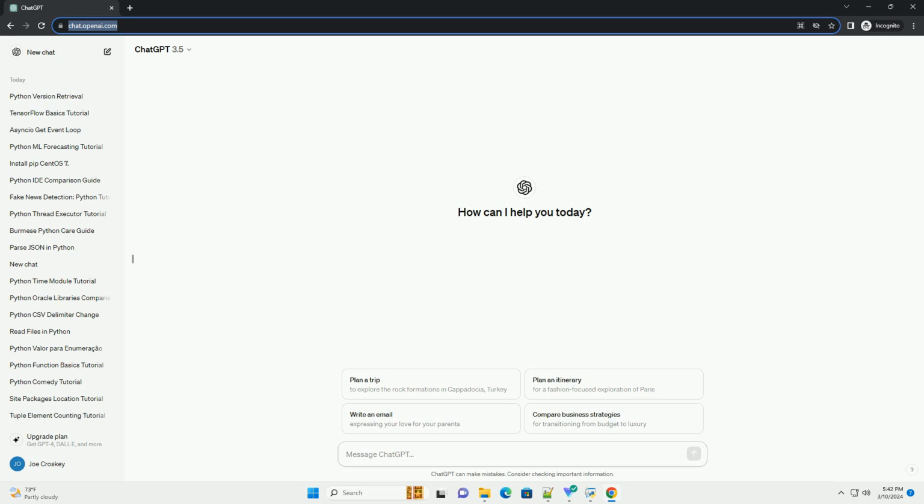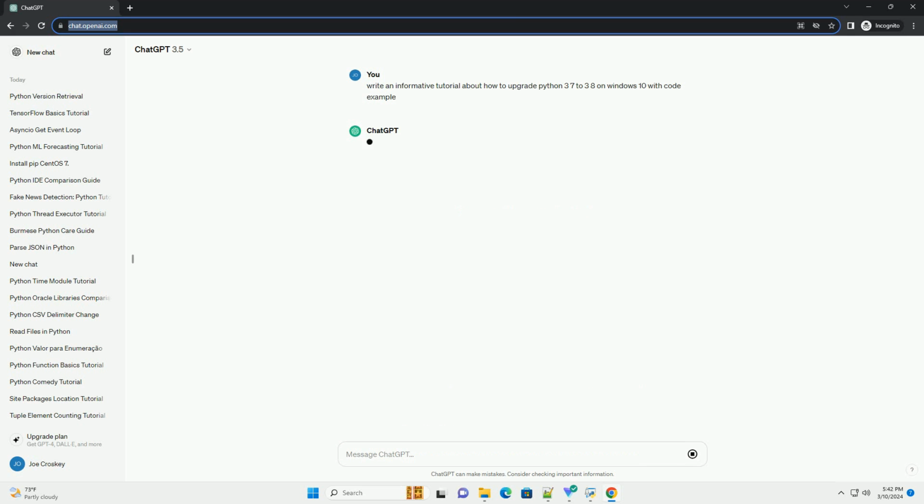Upgrading Python from version 3.7 to 3.8 on Windows 10 is a straightforward process. Follow this step-by-step tutorial to ensure a smooth upgrade, and I'll provide code examples where necessary.